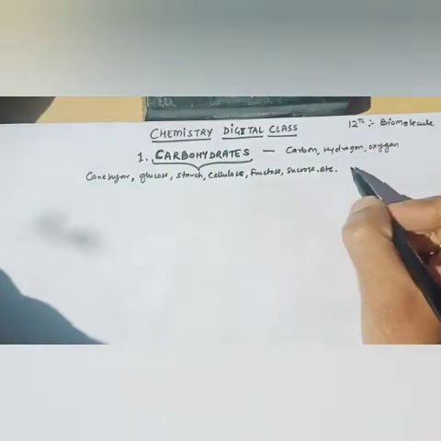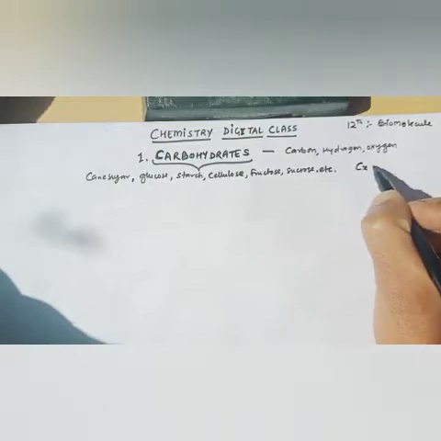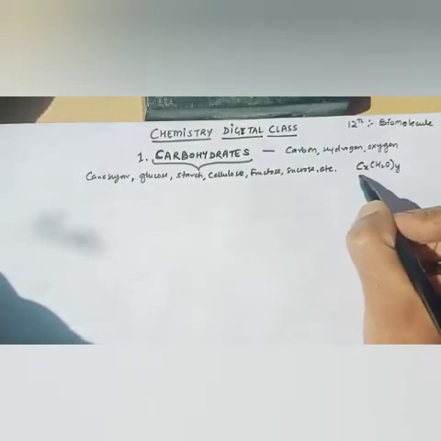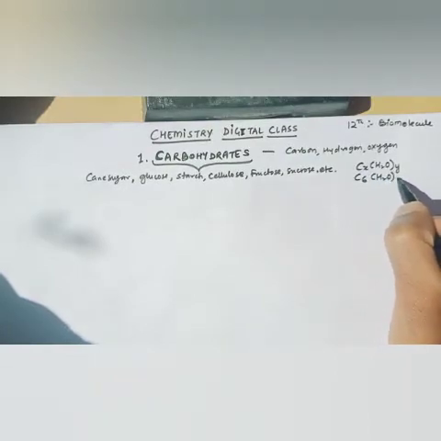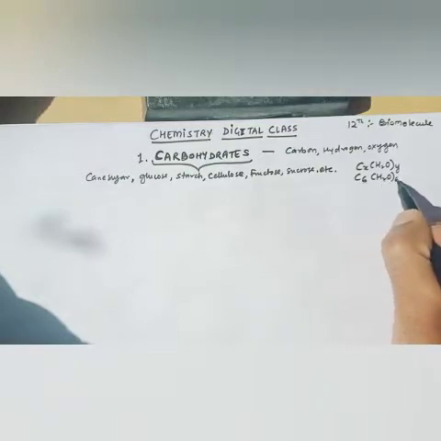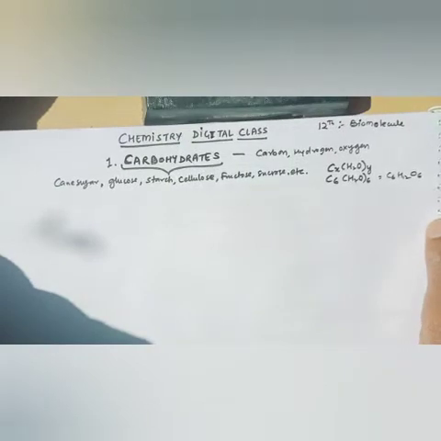So generally, the formula of carbohydrate is CxH2O(y). It means that if C is 6, then dear students, H2O will also be 6. The formula will be C6H12O6, since 6 twos are 12, and O6. So this is the formula of glucose.